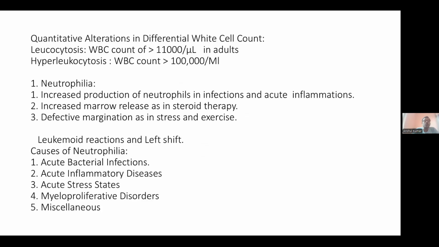Obviously, if the neutrophil count increases to more than 75%, the condition is called neutrophilia, with more than 75% neutrophils in peripheral blood.